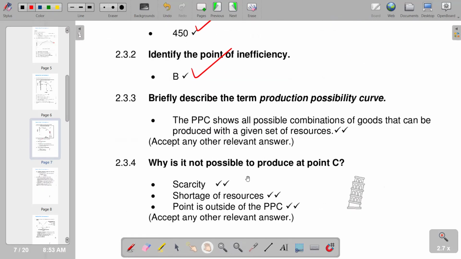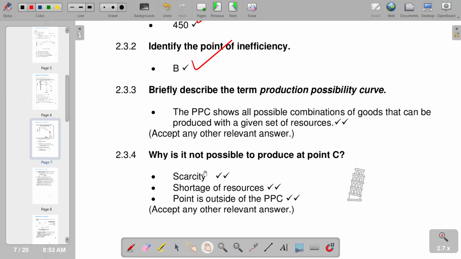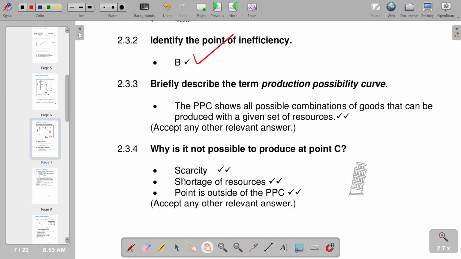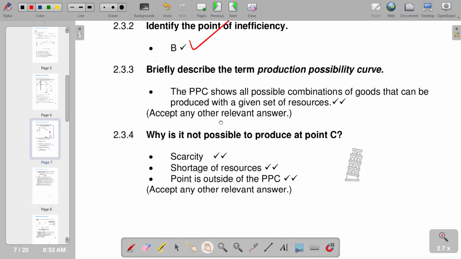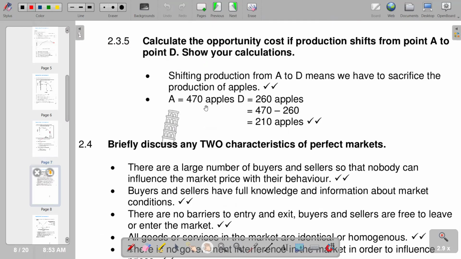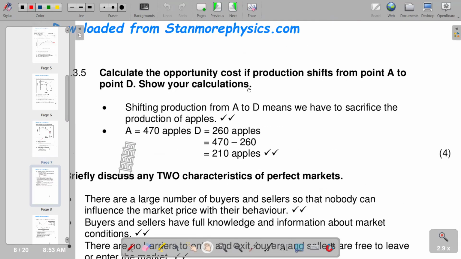Why is it not possible to produce at point C? We have explained that it's because of scarcity, shortage of resources, and it's also a point that is outside the PPC, so it cannot be produced. So that's what we have on that point. Then the next question says calculate the opportunity cost if production shifts from A to D.